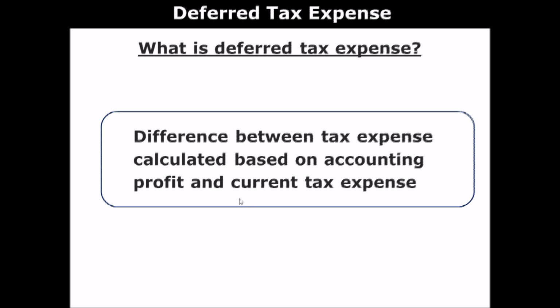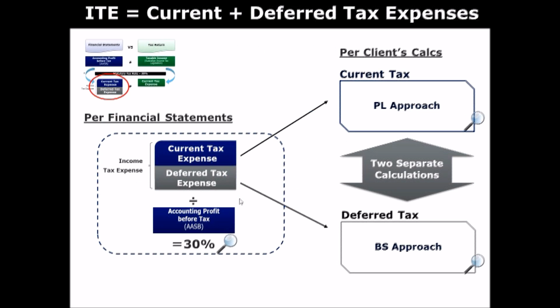Just to refresh your mind, current tax expense is the tax that the company has to pay to the tax office in the current year. And deferred tax expense is the difference between tax expense calculated based upon accounting profit before tax and current tax expense. So the difference is called deferred tax expense.